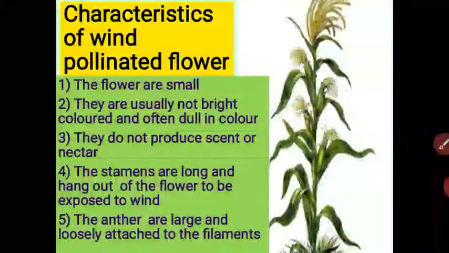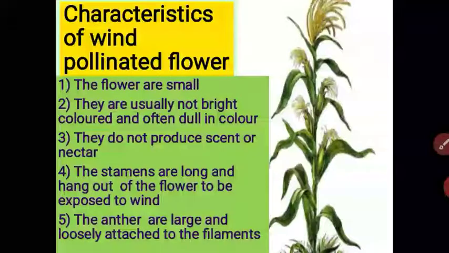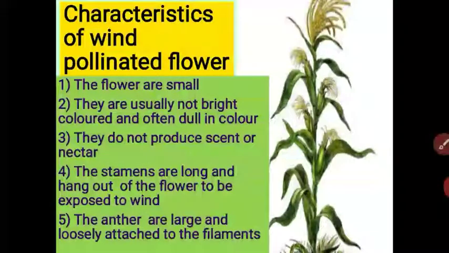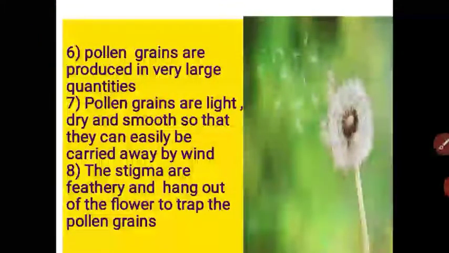The flowers are small. The flowers are not bright in color, they are dull in color. The flower does not need to produce scent or nectar. The stamens are long, hang out of the flower and are easily exposed to the wind. And the anthers are large and loosely attached to the filaments. And the pollen grains are produced in large quantity.